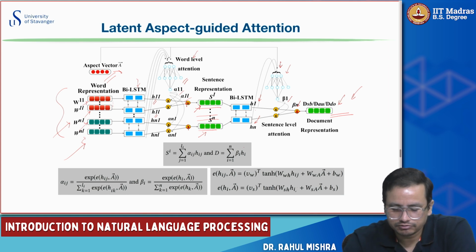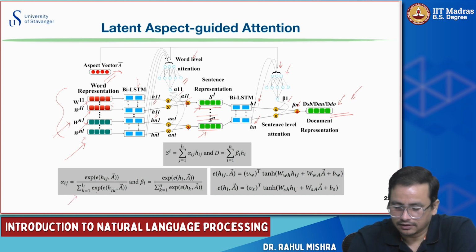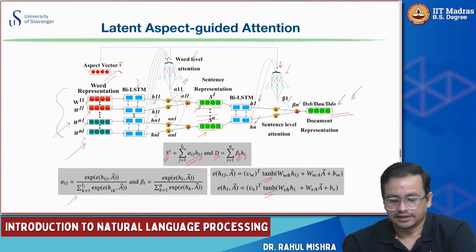In terms of equations also, you can see that we computed using a softmax, and we applied tanh rather than ReLU. Yeah, it should have been tanh. So we use tanh to compute the attention scores, and then we multiply the corresponding alphas with the word level hidden states, and the corresponding betas with the sentence level hidden states. And we get the sentence representation at the word level and the document representation at the sentence level, right?